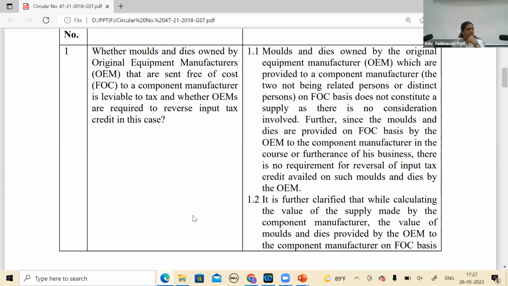Now, the car manufacturer may have the semiconductors in bulk with him. The component manufacturer was contractually supposed to source his own semiconductors, install them, and give the manufactured key to me. Since he has a shortage, I am giving him something which he was supposed to buy from the open market. So this is as good as me selling it to him and him selling the entire component back to me. This is where your section 15 comes into perspective, not the free of cost things which anyhow I was supposed to give.